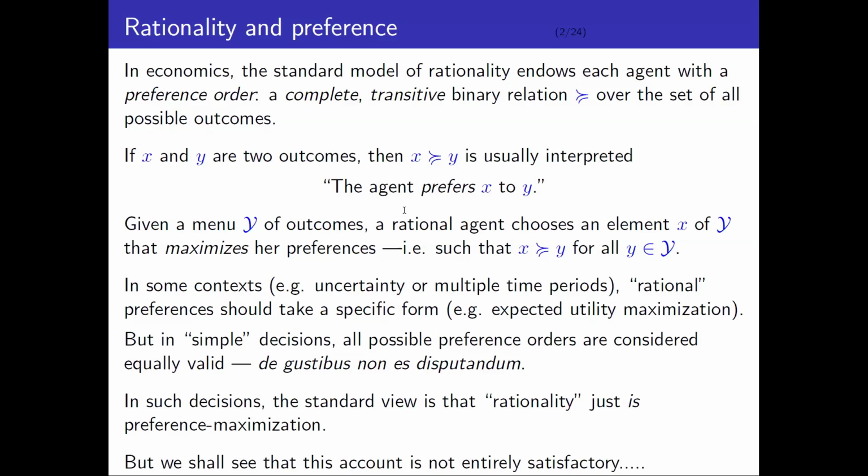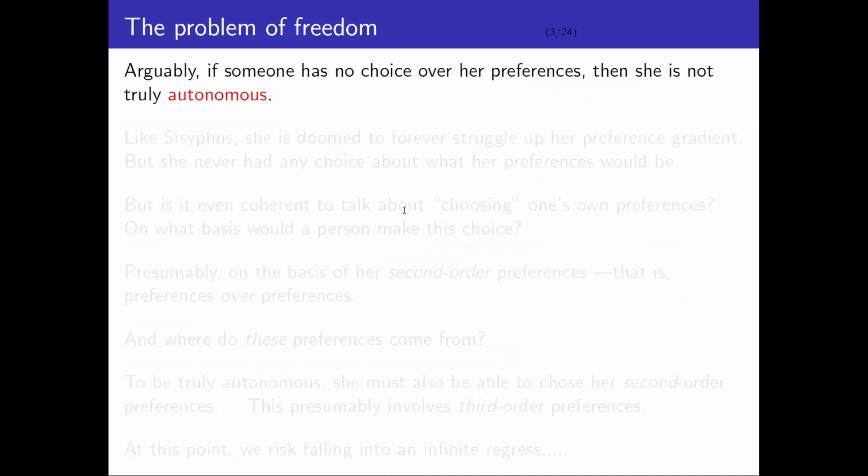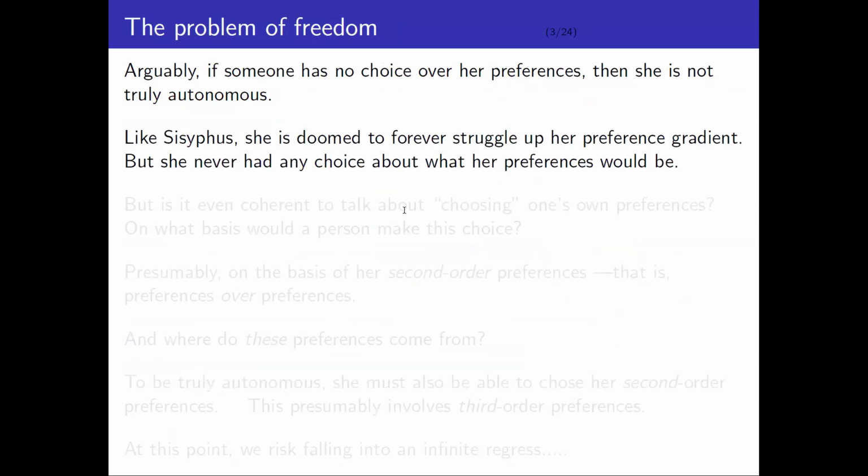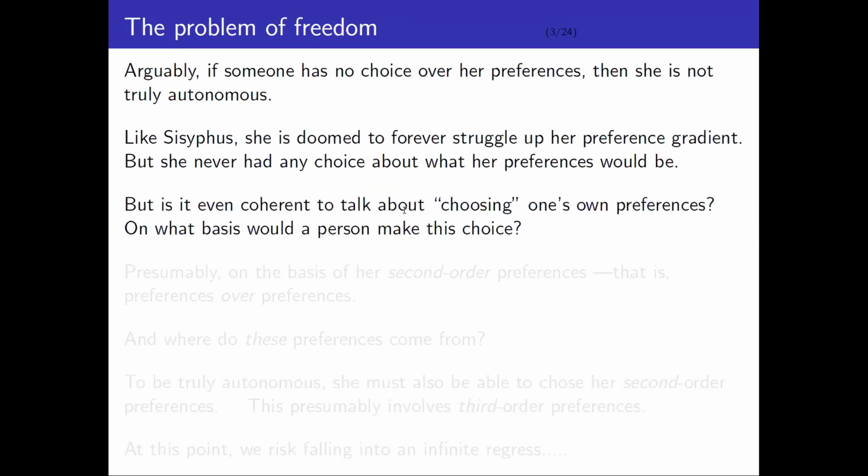But the starting point of this project is to question this account, because it doesn't seem like an entirely satisfactory account of what rationality means. The problem is that if an agent has no choice over her preferences, then there's a sense in which she's not truly autonomous. As I said, in economics, if you're rational, what you should do is maximize your preferences. But if you think about it, nobody ever asked you if you wanted to have those preferences. This raises a deep philosophical question, because what does it even mean to talk about choosing your own preferences? On what basis would you make that choice?